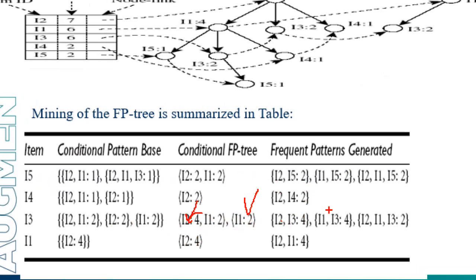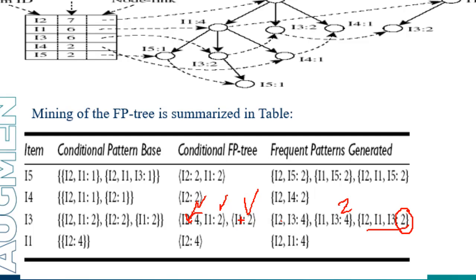The support count equal to 4. Then I am taking I1, I3, and now the support count is 2. I1, I3 support count is 2. Now I2, I1, so support count is 4. I2 support count is 4. I1 support count is 2. So we have to keep the minimum support count. That's why we are having a minimum support count of 2 here.